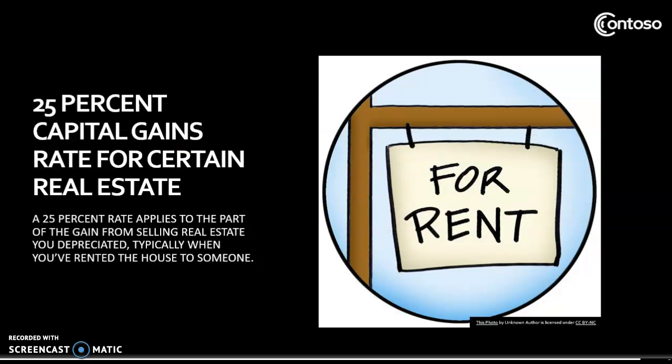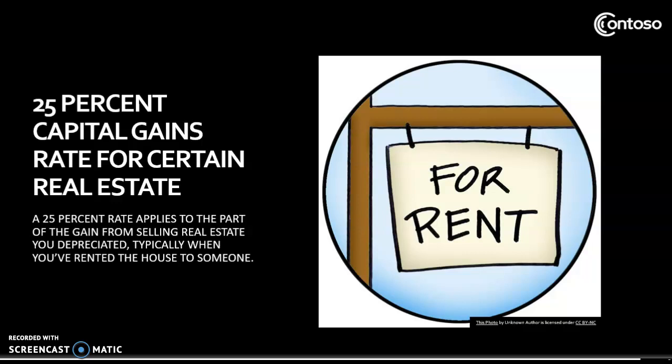25% capital gains rate for certain real estate. A 25% rate applies to the part of the gain from selling real estate that was depreciated, typically when you have rented the house to someone. Basically, this rule keeps you from getting a double tax break.